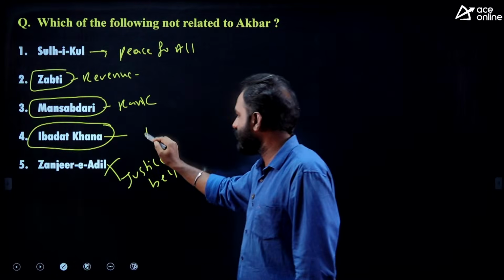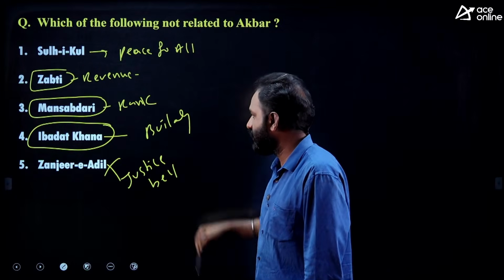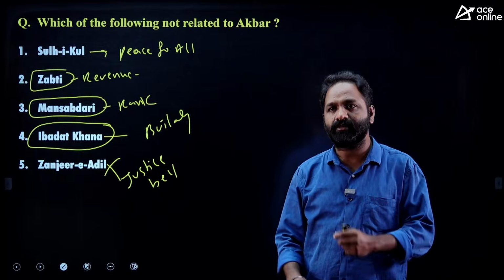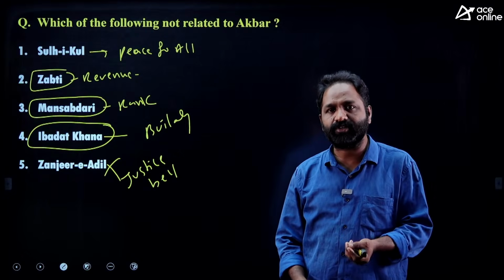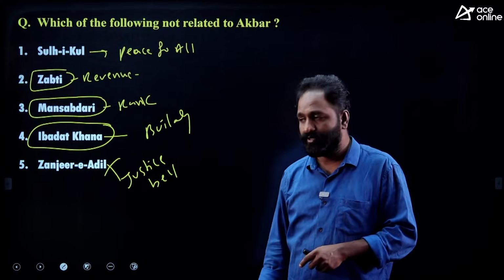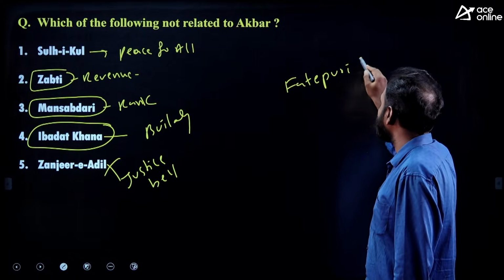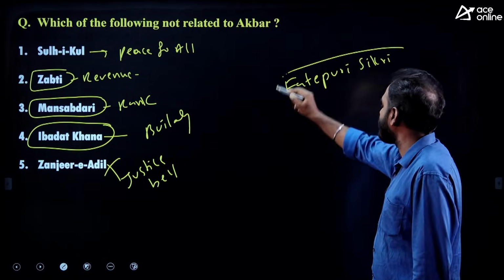Ibadat Khana is a building actually. Akbar built the Ibadat Khana, where he invited Christians, Hindus and Jains to discuss other religions. And he is the one who built a city called Fatehpur Sikri. So Fatehpur Sikri was built by Akbar only.